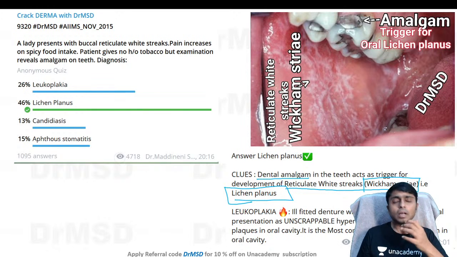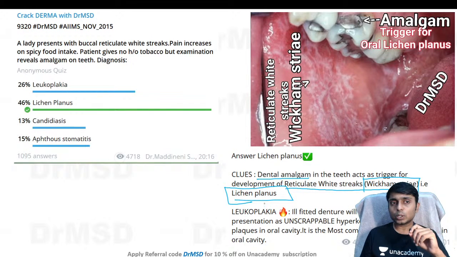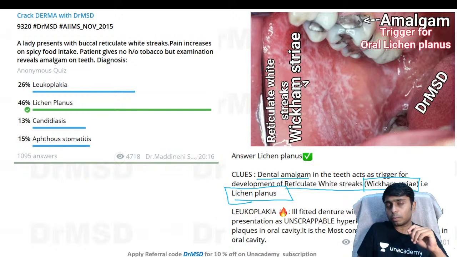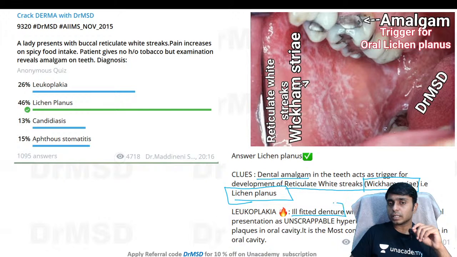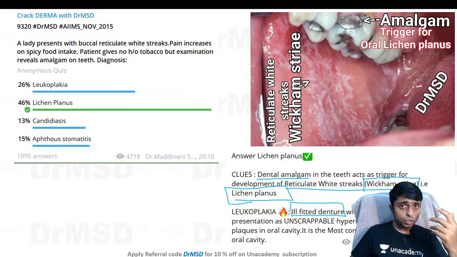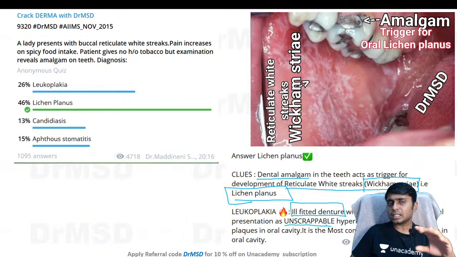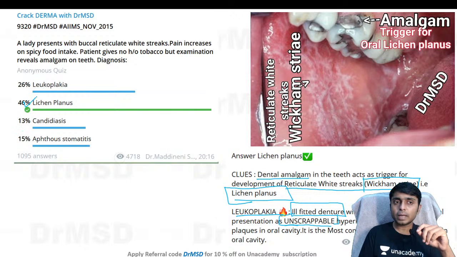Please remember, a few students I have seen asked why it is not leukoplakia. It is not leukoplakia because in the question it will be mentioned that the patient has a history of usage of ill-fitted denture, and also a whitish membrane which is unscrapable. So these two are very important clues for you to diagnose it as a leukoplakia case. Since these two are not given in this question, the answer here is going to be lichen planus.